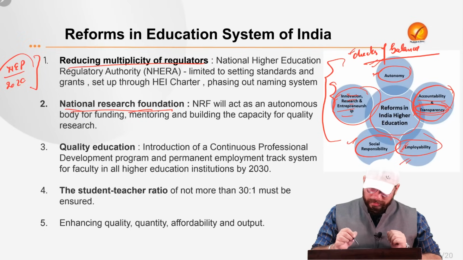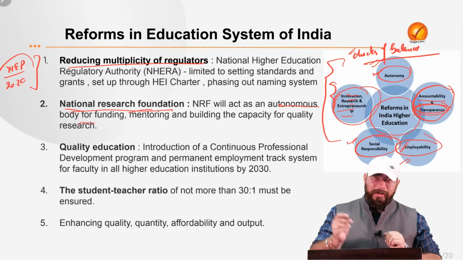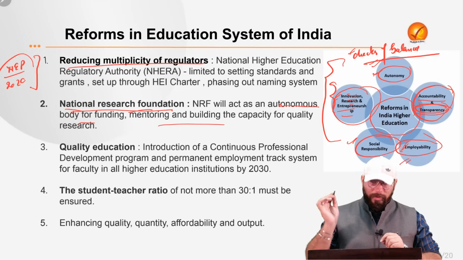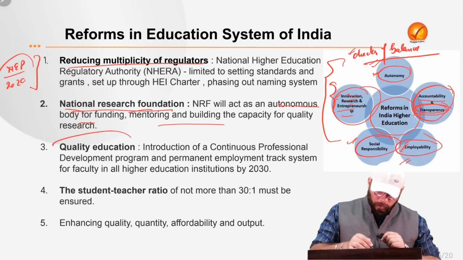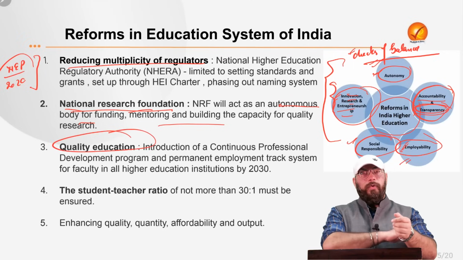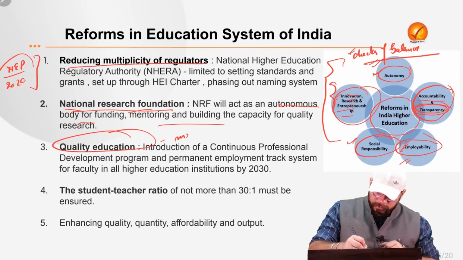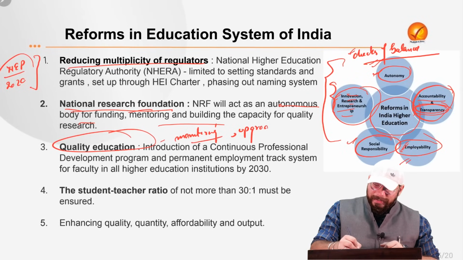So the National Research Foundation, acting as an autonomous body, again, autonomy is important, for funding, mentoring, and building the capacity of quality research in our country. Then quality education needs to be provided. That we have already discussed. How to provide quality education? Through regular monitoring of the teachers and through regular upgradation and skill enhancement of the teachers.